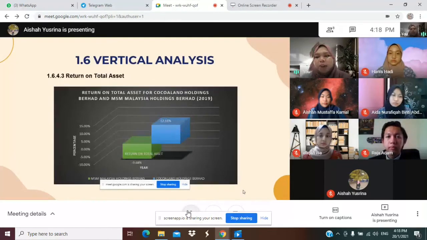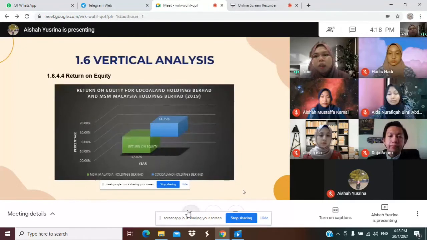Next is return on total asset. Cocoland Holdings Berhad is 12.16%, meanwhile MSM is negative 9.68%. Next is return on equity. Cocoland is 14.35%, meanwhile MSM is negative 17.40%. As a conclusion, MSM has shown better performance. Next, Anisadi will explain about the return and risk analysis.